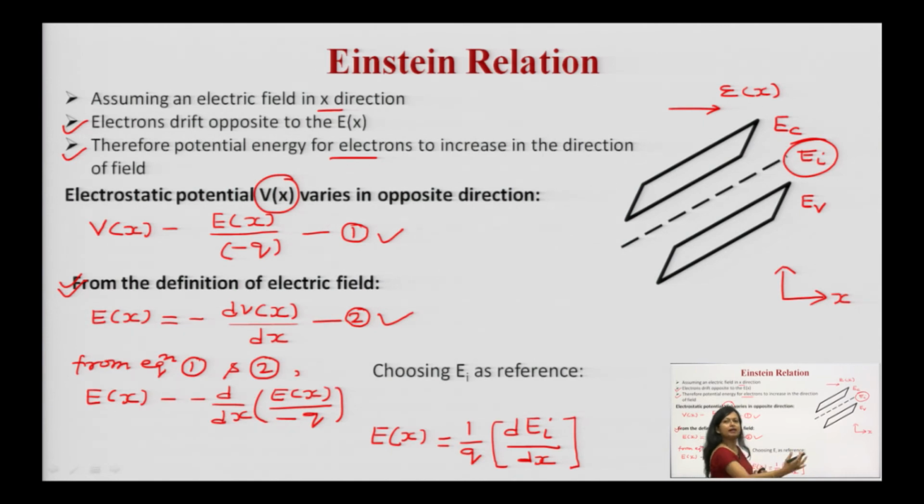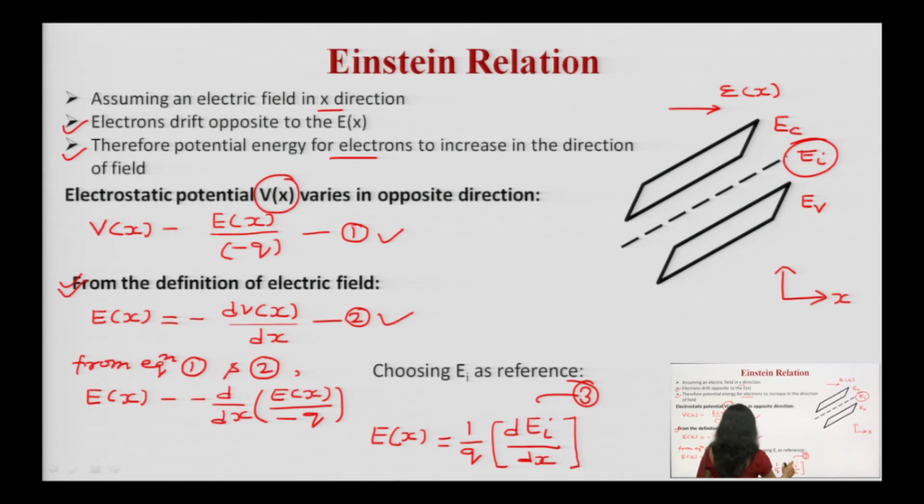But on a large scale, whatever value you are going to evaluate, you have to generalize it, so that whatever equation we are getting must be practically applicable for all things. That is why we have taken the simplest case, the intermediate value, and this Ei level. This is equation number 3, which you have written for Ex, the electric field. Remember this. Now, we will derive one more equation for Ex, and then we will equate both of these equations and further simplify it. It will be helpful for us to derive the relationship between the mobility and diffusion coefficient.